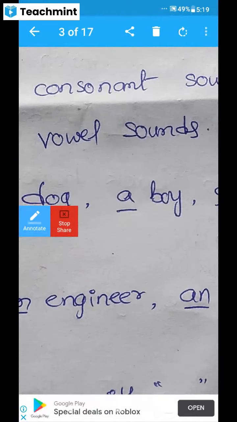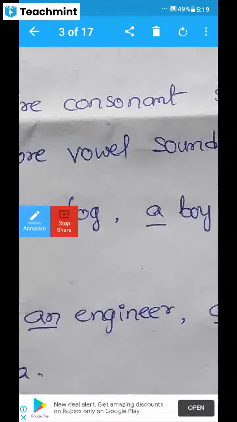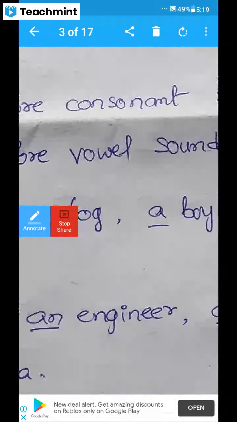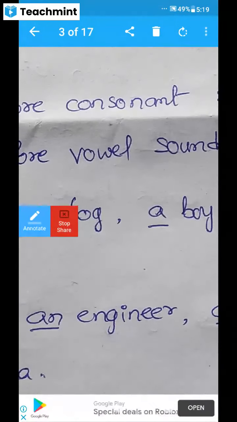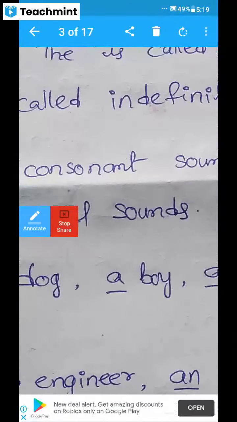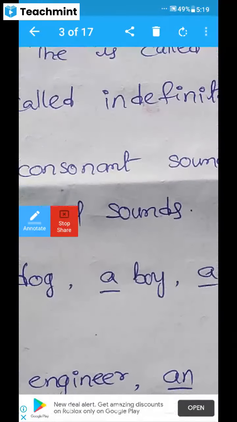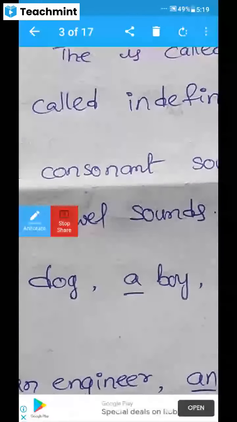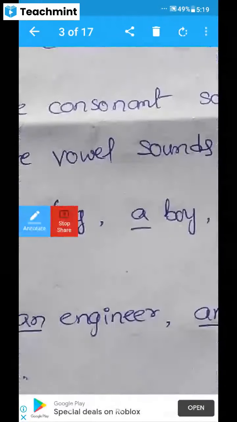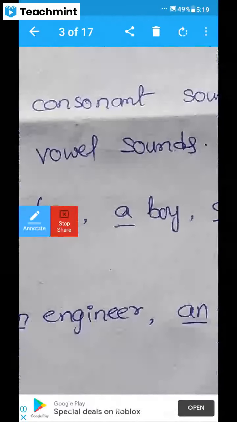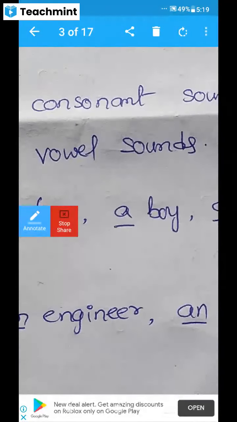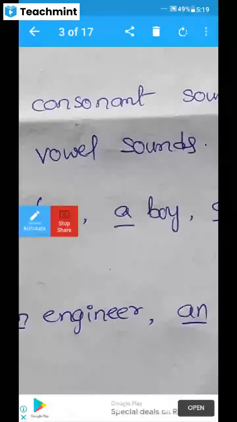So indefinite articles, there are two: a and an. When do we use a, and when do we use an? A is used before a consonant sound. An is used before a vowel sound. The vowel letters are A, E, I, O, U.